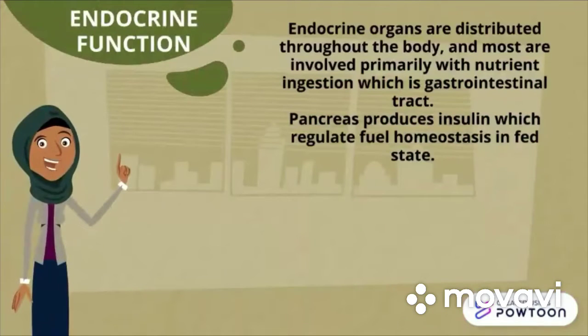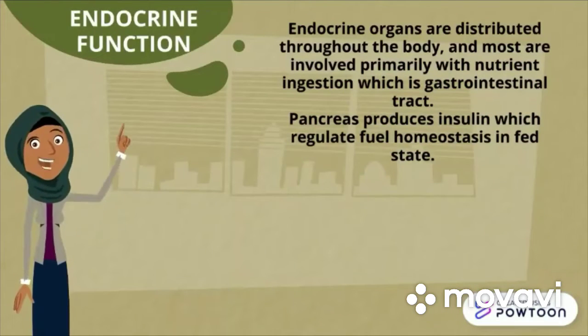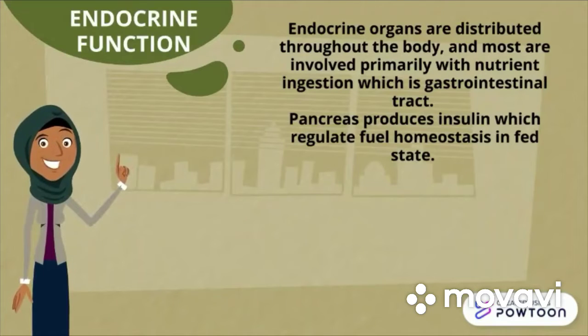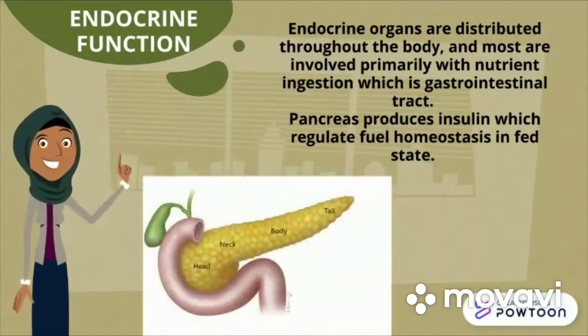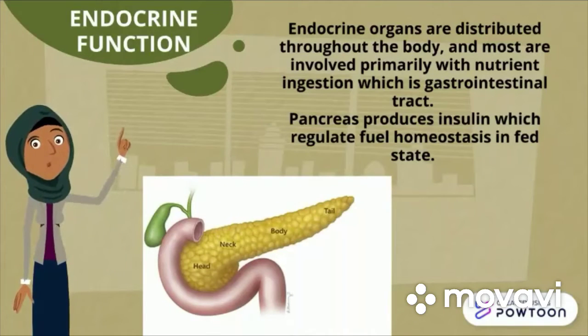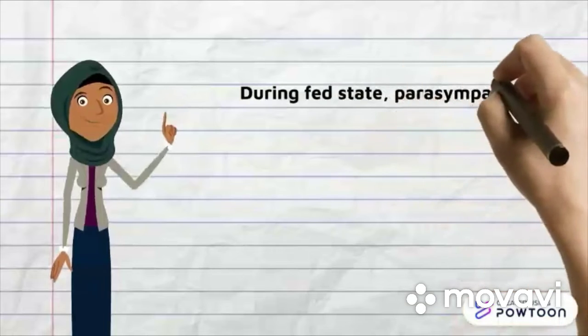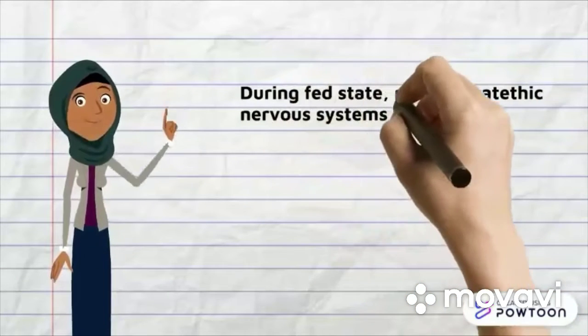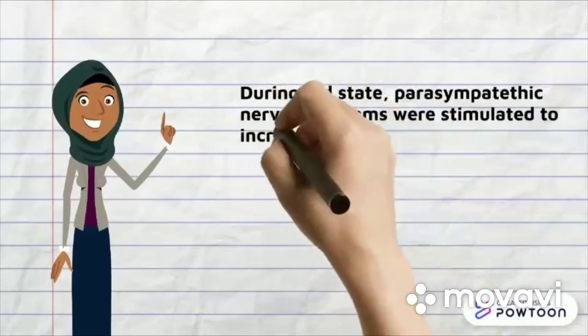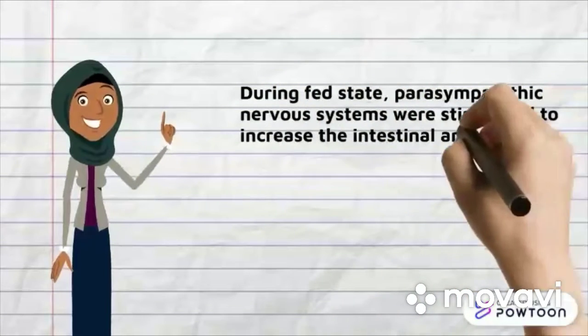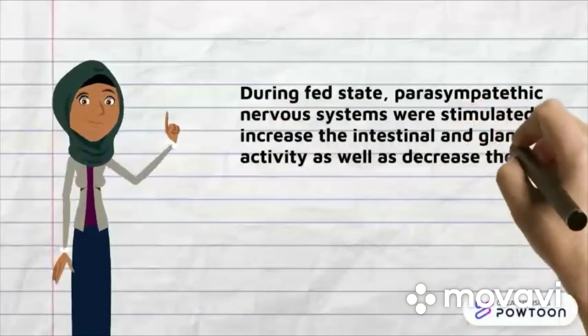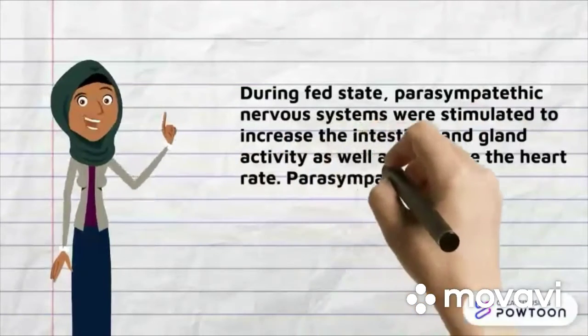Endocrine organs are distributed throughout the body, and most are involved primarily with nutrient ingestion, which is the gastrointestinal tract. The pancreas, for example, produces insulin, which regulates fuel homeostasis in the fed state. During the fed state, the parasympathetic nervous system is stimulated to increase intestinal and gland activity, as well as decrease the heart rate.